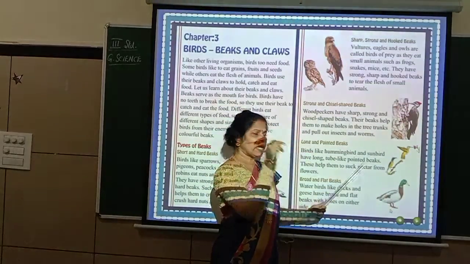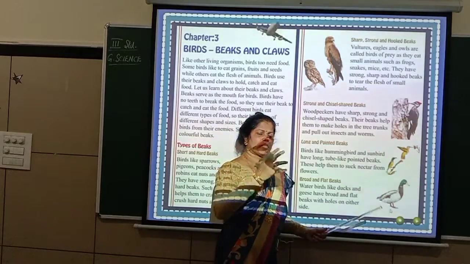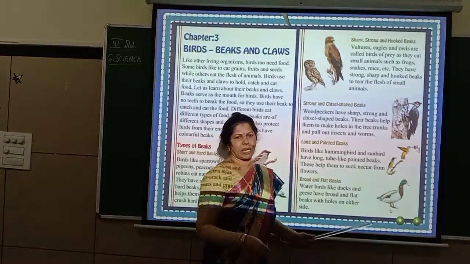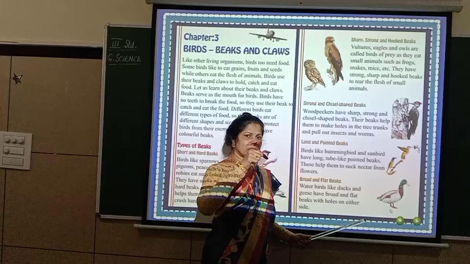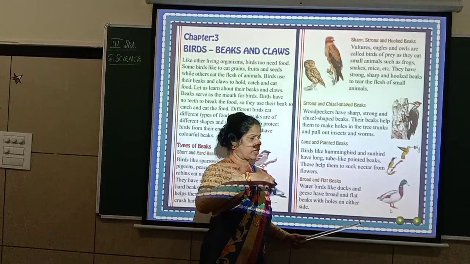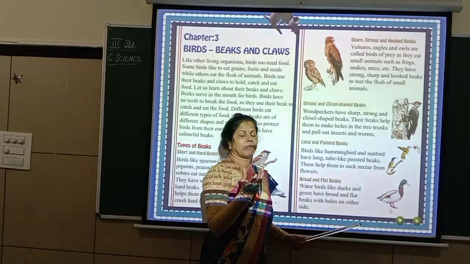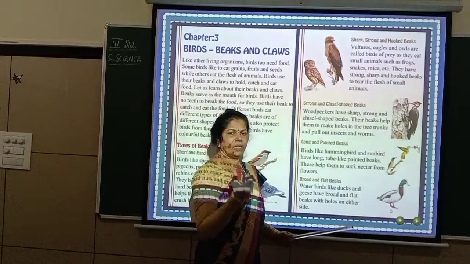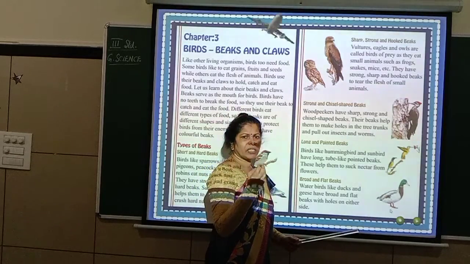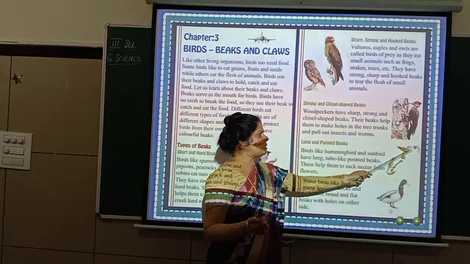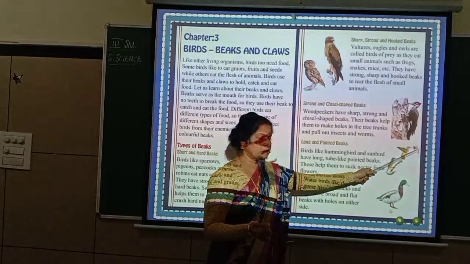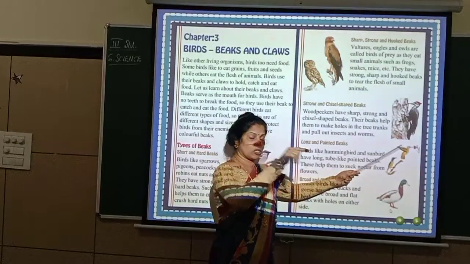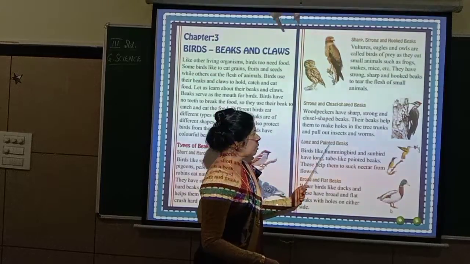Long, it is long. Why should they be long? See, there will be flowers of different types and different shapes, isn't it? But where will be the nectar? Nectar will be at the bottom of the flower. So this beak has to reach the bottom of the flower, isn't it? Because of the presence of nectar. Nectar means honey-like, sweet juice which is present in the flower. So to reach the bottom of the flower, their beak should be sharp as well as long.